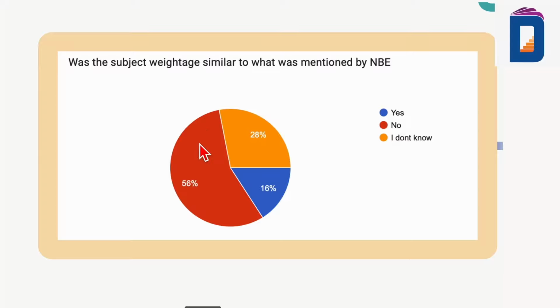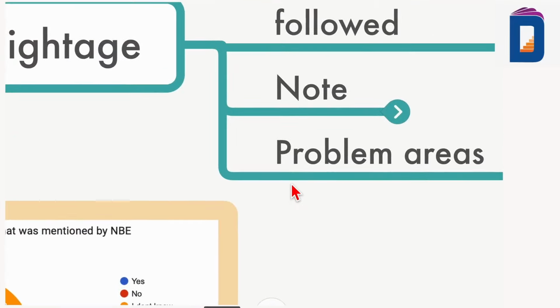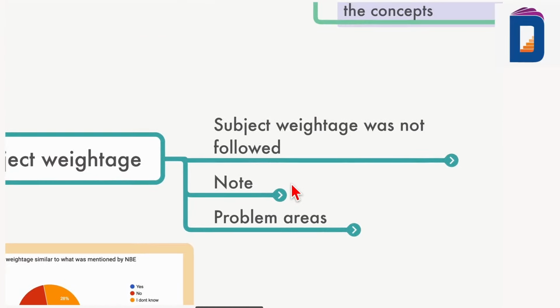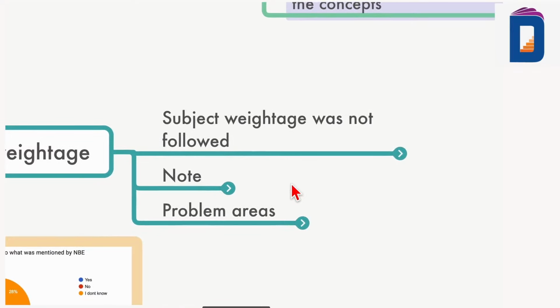The answer was, 56% said no, and 28% said I don't know. That means only 16% said yes, it was followed. So I will say it was not followed very correctly. Even some students said that lots of part A or medical subject questions were asked in the clinical section.